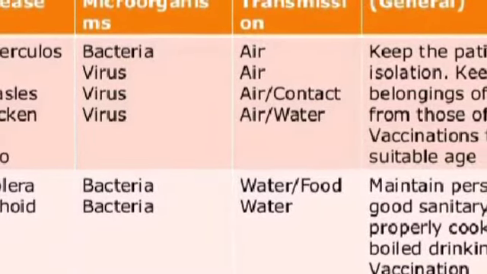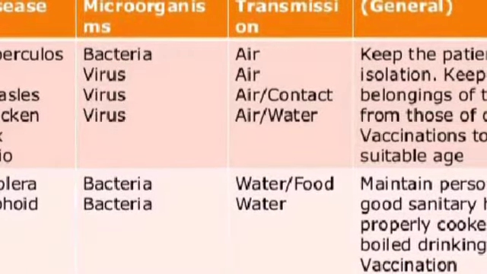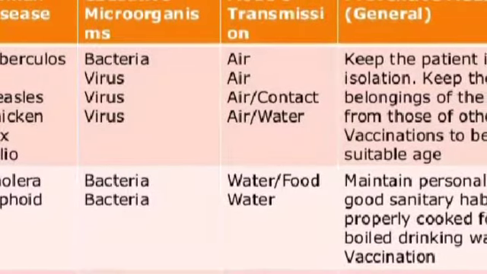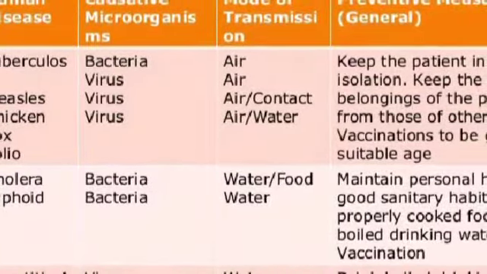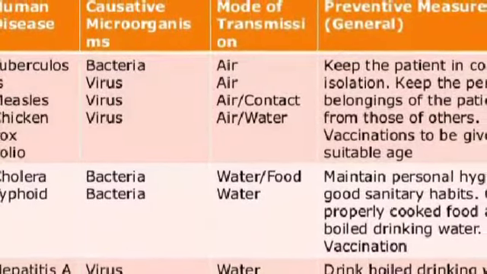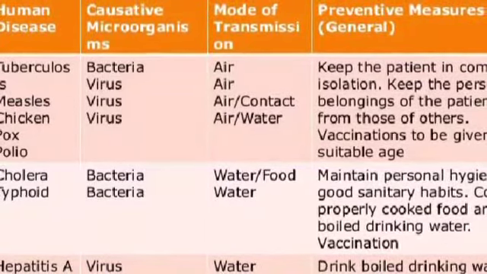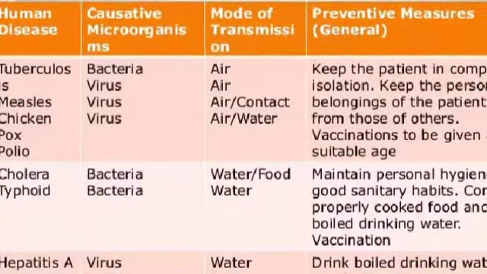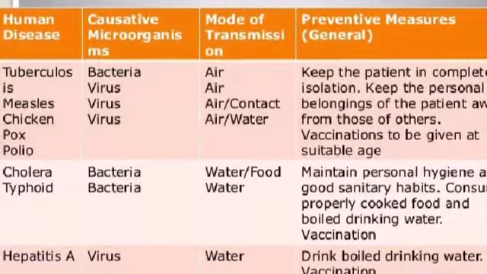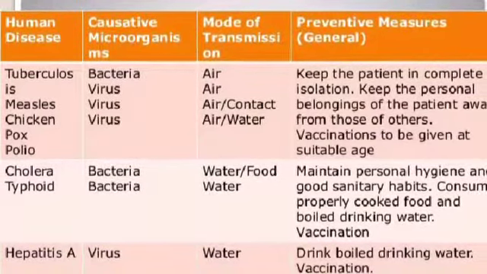Measles, polio and chickenpox are viral diseases and their mode of transmission is air. Chickenpox can be transmitted through air and contact, and polio can be transmitted through air and water. Cholera and typhoid are bacterial diseases and they are transmitted through contaminated water and food.